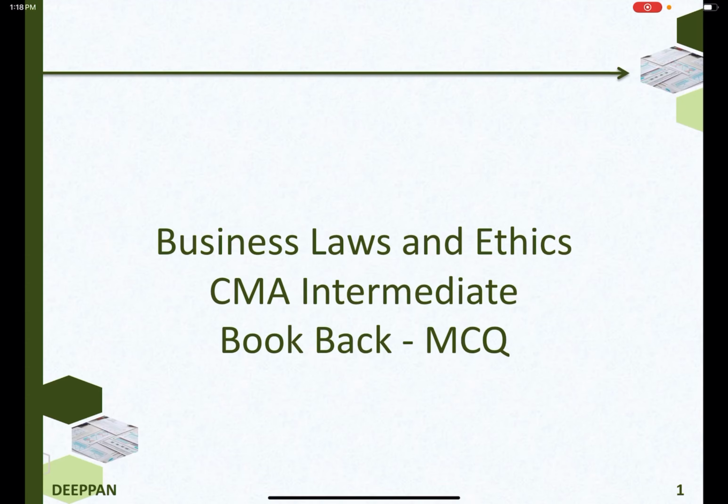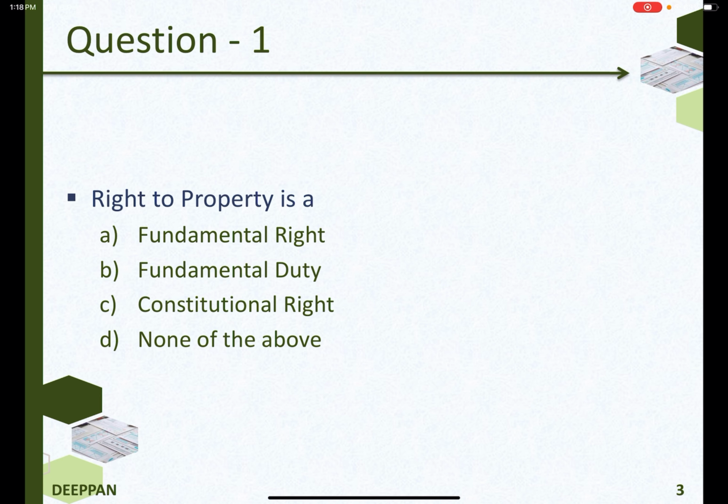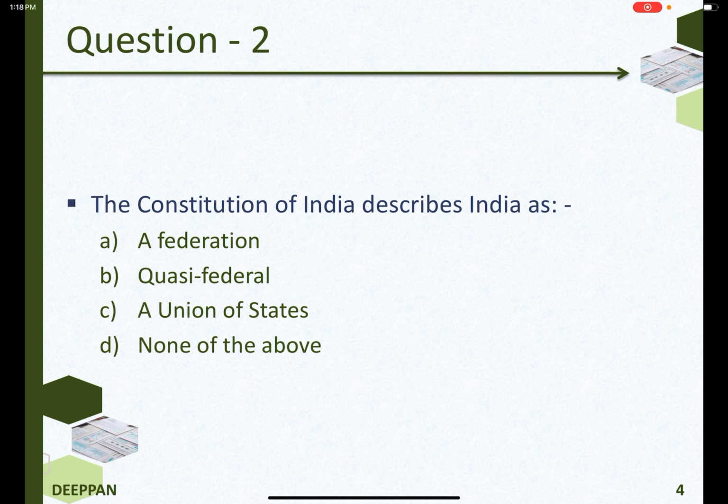Laws and Ethics, CMA Intermediate, ODA book back MCQs. Introduction to Law and Legal System in India. Right to property is a constitutional right as per Article 300A, 44th Amendment Act of 1978.